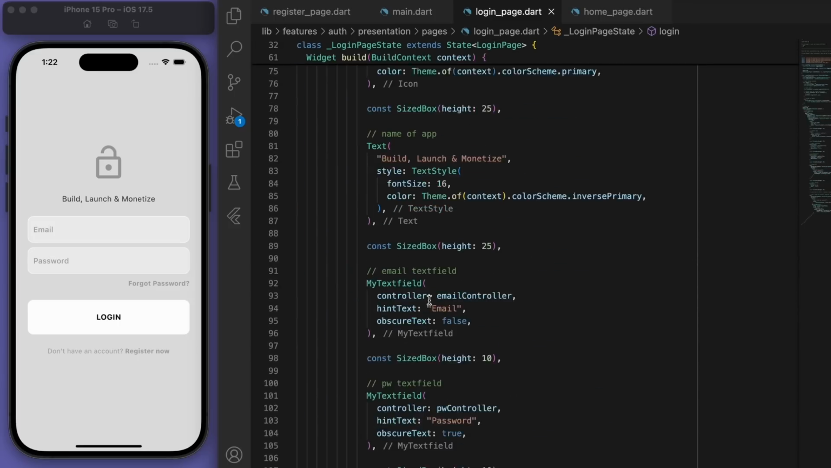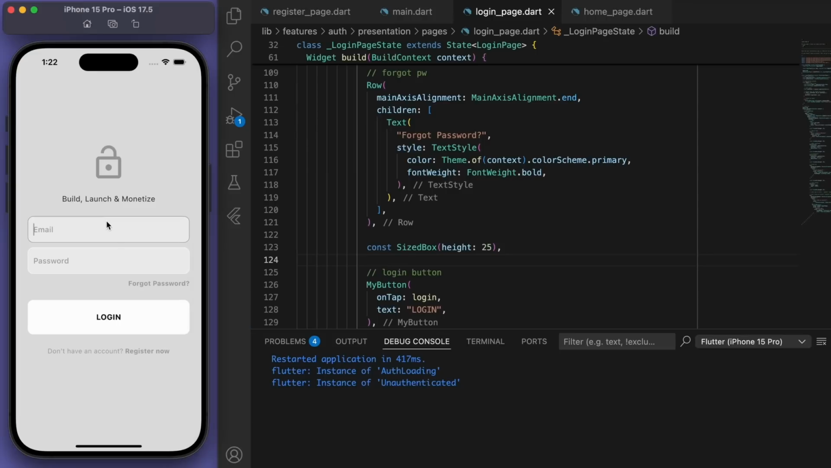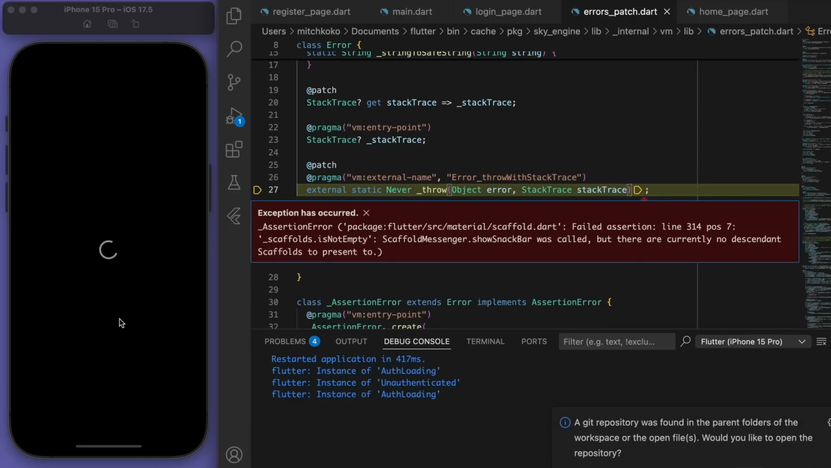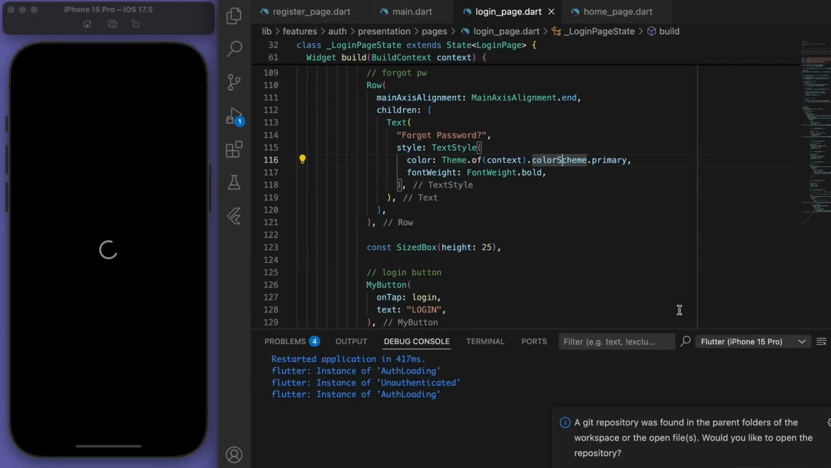Sweet, we did the method. Now let's pass it to our button, and let's test this out. So I'm going to try to log in, and it looks like we have some sort of error saying the snack bar was called, but we don't have a scaffold. And I think I know what happened.